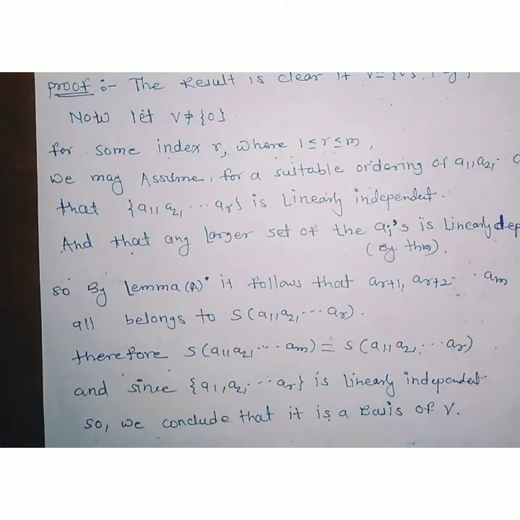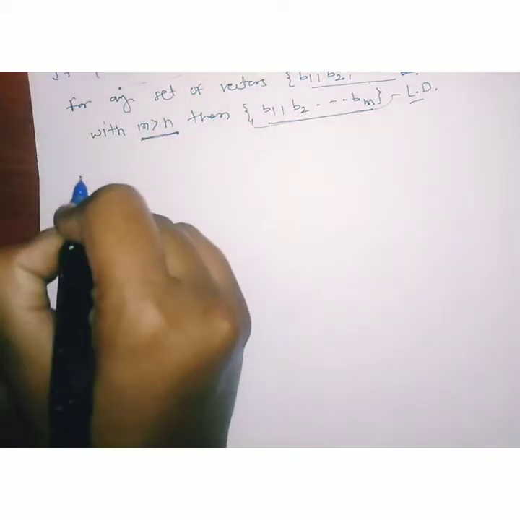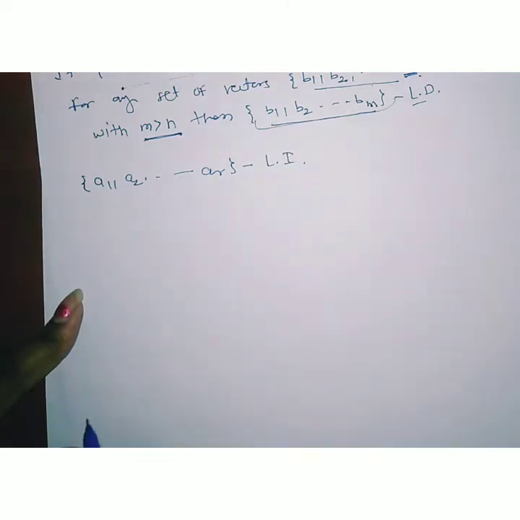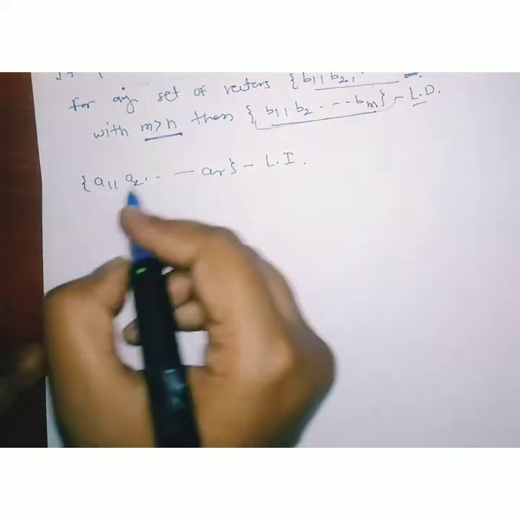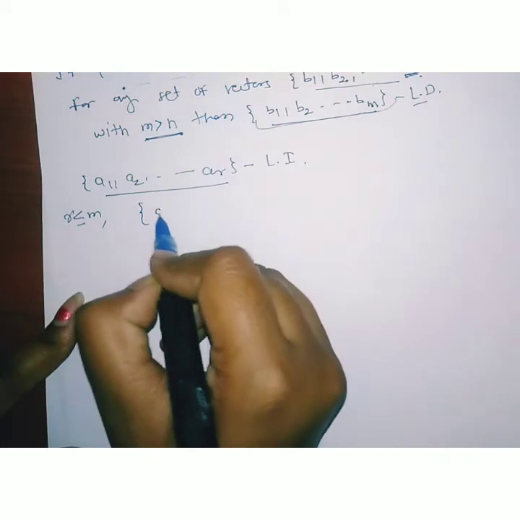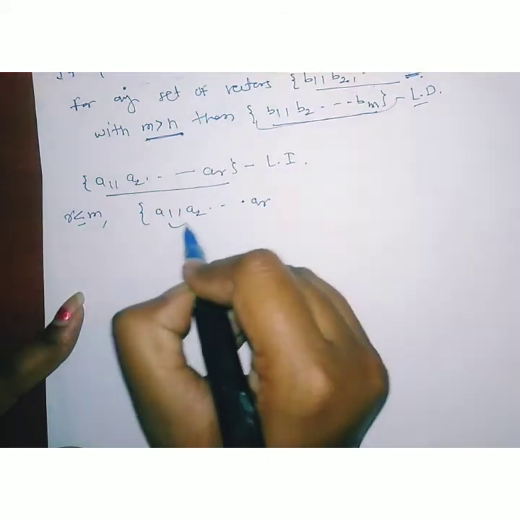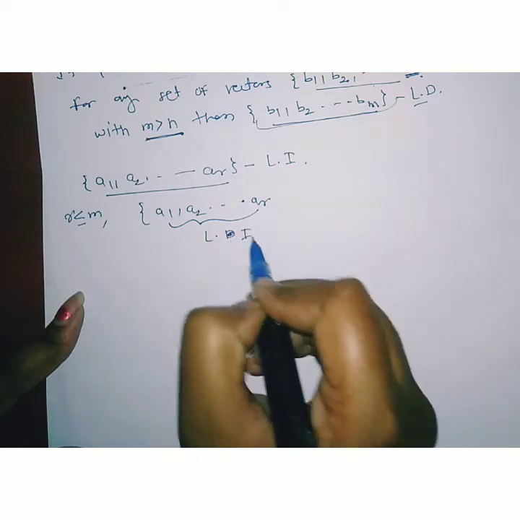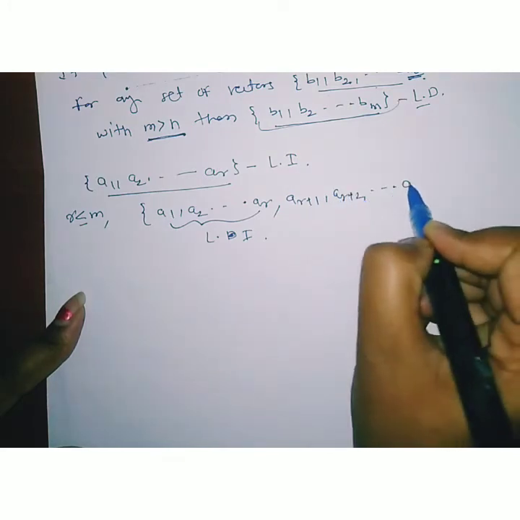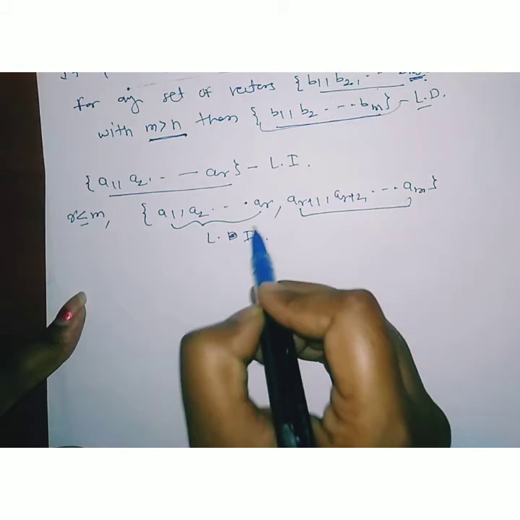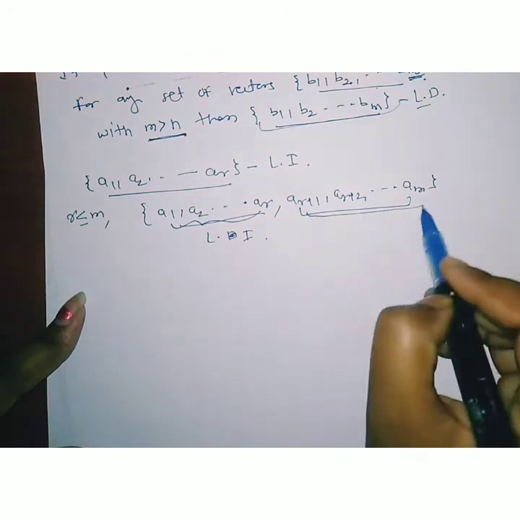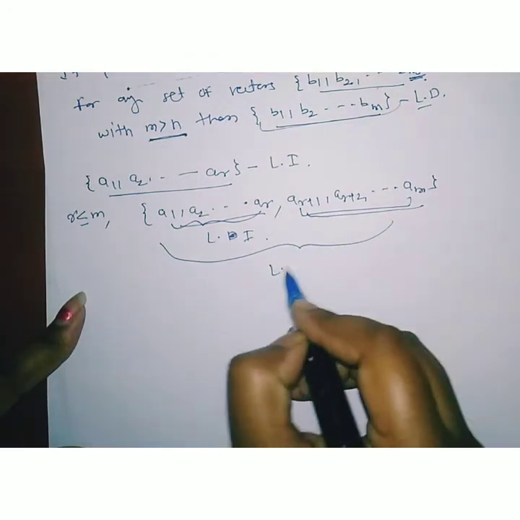Now, as the set of vectors a1, a2, ..., ar is linearly independent, and we know that r is less than or equal to m, if we add the vectors ar plus 1, ar plus 2, up to am to that set, the whole set must be linearly dependent.